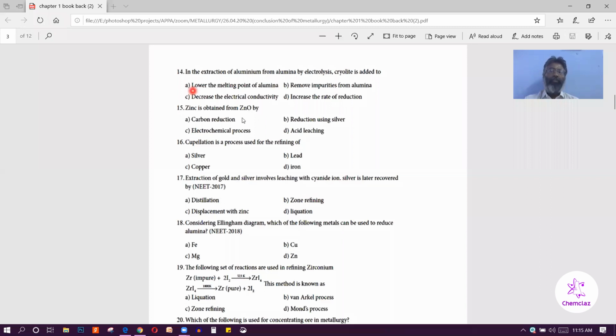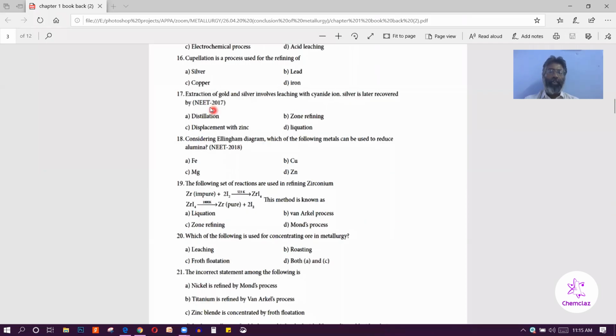Then zinc is obtained from zinc oxide by carbon reduction, A. Cupellation is a process used for the refining of silver, A. So question number 14, A option. Question number 15, A option. Question number 16 also A option.